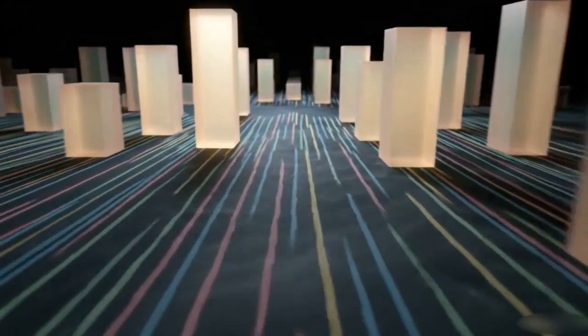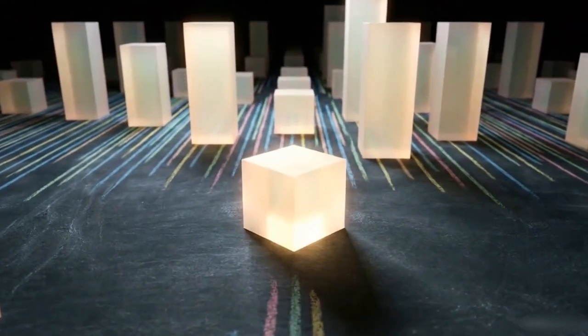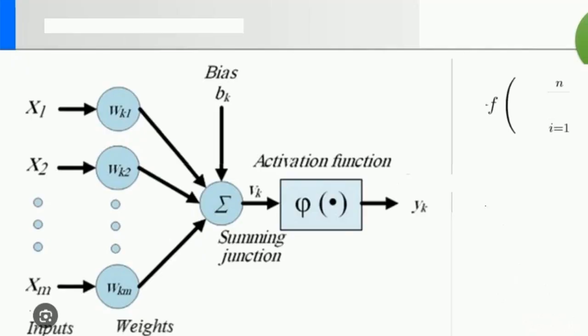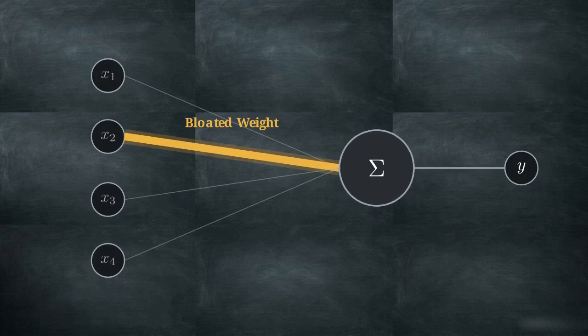To address this memorization problem, we have to look past the macro network and examine the microscopic mechanics of a single node. This diagram outlines a single artificial neuron. The variables adjusted are the weights, labeled W, applied to incoming signals before the summing junction. In these networks, overfitting leaves a clear physical symptom, assigning excessively large mathematical values to specific individual weights. A mathematically bloated weight completely dominates the calculation. The specific input it connects to now dictates the behavior of the entire neuron, making the system hypersensitive.